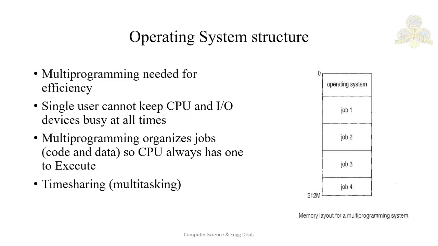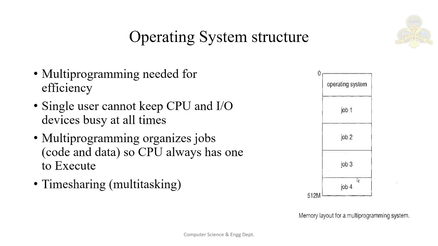Multi-program is needed for efficiency. A single program or single user cannot keep the CPU and the IO devices busy all the time. Single users frequently have multiple programs running. So multi-programming increases the CPU utilization by organizing the jobs so that the CPU always has one to execute. So here is the idea behind that.